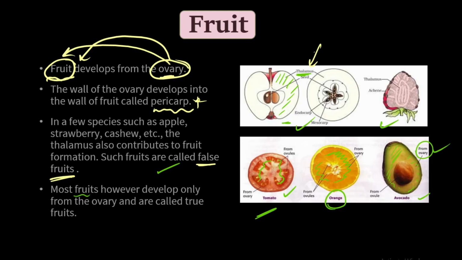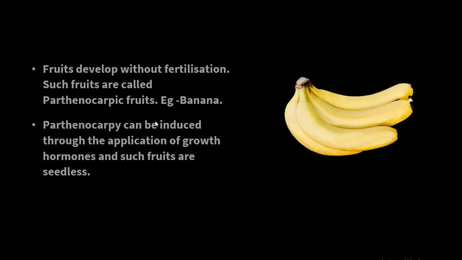Now let's move on to the next part, that is parthenocarpic fruits. We have all understood fertilization, the sole process of this whole chapter. After fertilization, there will be formation of fruits, and fruits are the end result of sexual reproduction. We have understood that, right? But there are some cases where we can develop fruits without fertilization.